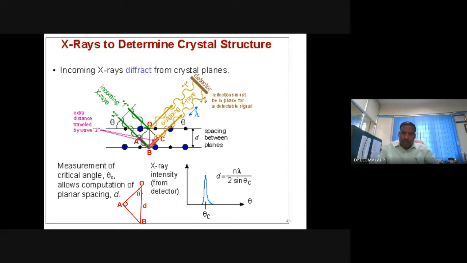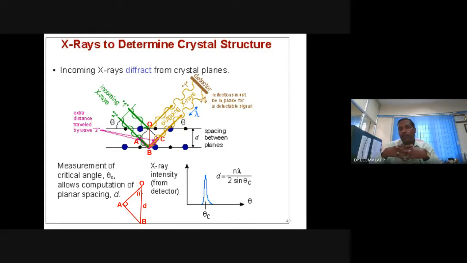In amorphous material, there is no periodicity, with random orientation of atoms, ions, or molecules. But still they are also useful. Technologically, both crystalline materials and non-crystalline or amorphous materials are useful.